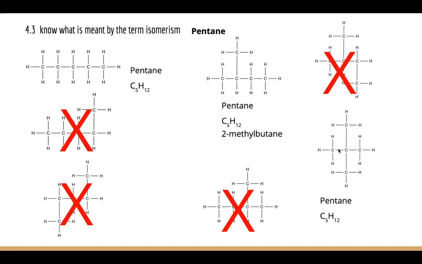Have a think about what we might want to call this. Perhaps pause the video. This is based on propane, and we've added a methyl group to propane. We've actually added 2 methyl groups to propane. So we call it dimethylpropane. And if we were to use numbers to say where we've added the methyl groups, we've added this methyl group to carbon number 2. We need to say where we've added this methyl group as well, and that also is added to carbon number 2. So we call it 2,2-dimethylpropane. And we've got 1, 2, 3 isomers for pentane.